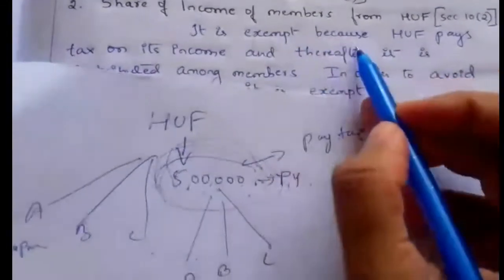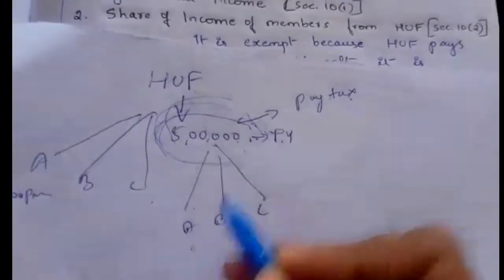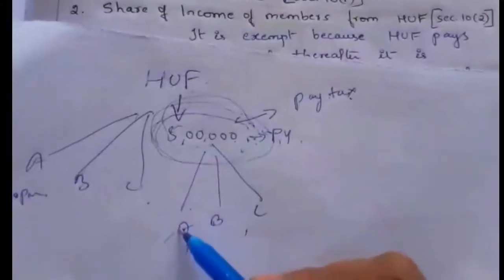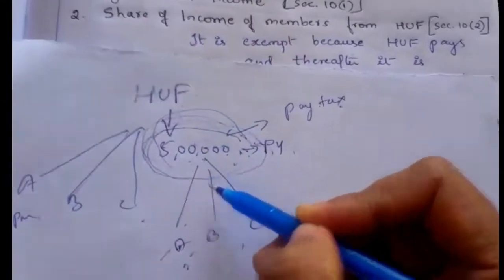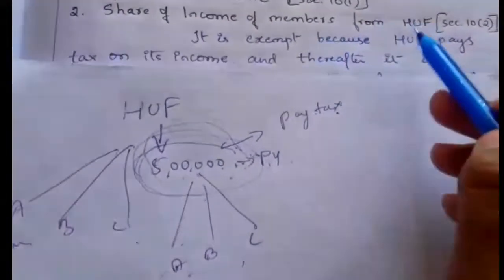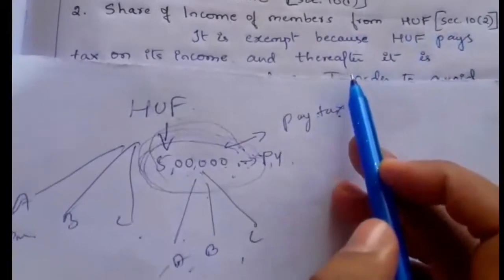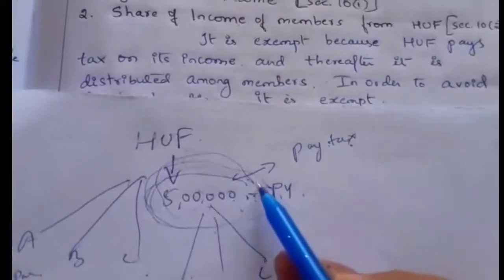So the share of income as a member from a HUF is exempt. It is exempt because HUF pays tax on this income.